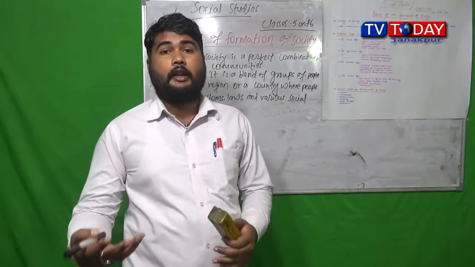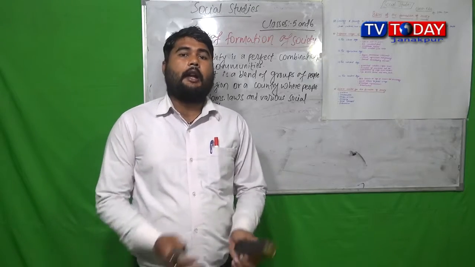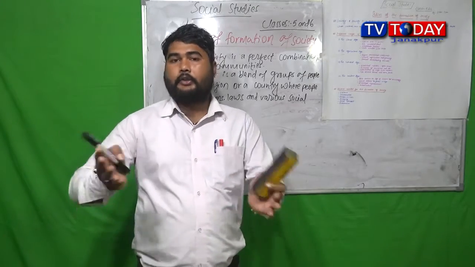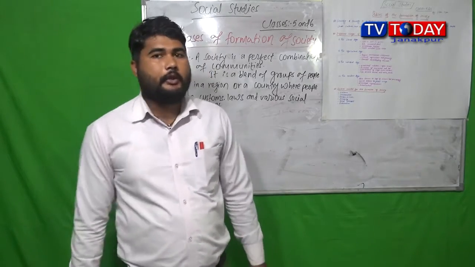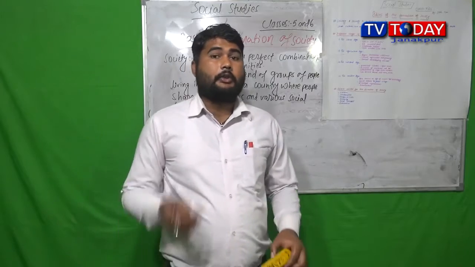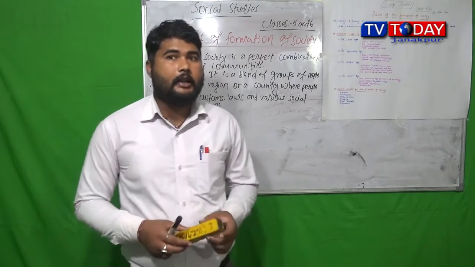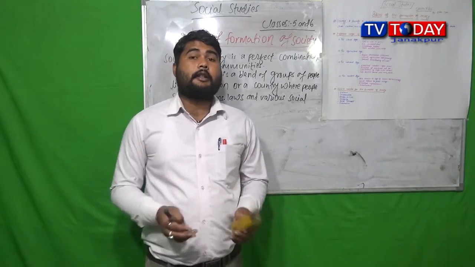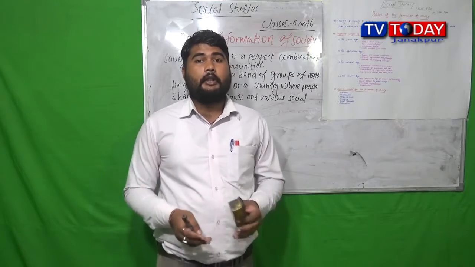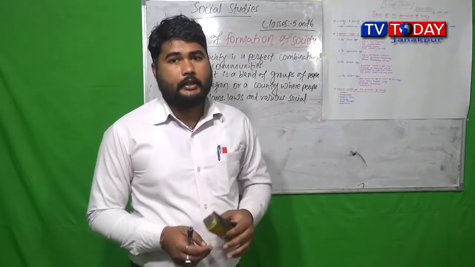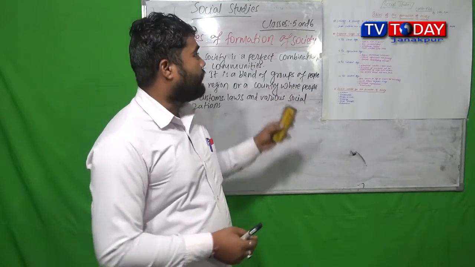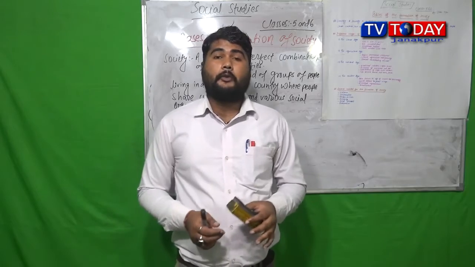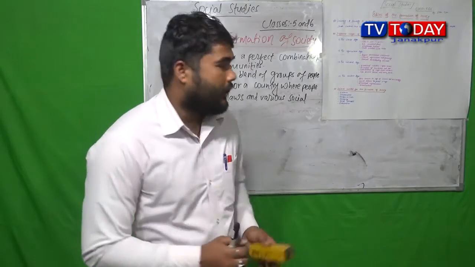How society is formed and how modern society came into existence. The society where we are living now is not the same in form since its origin. So about different forms of society we will talk today.